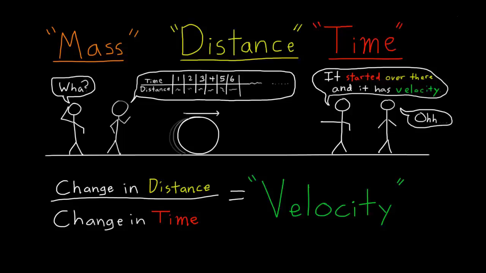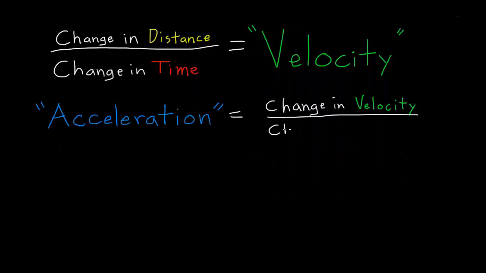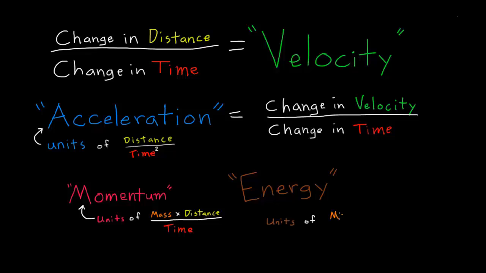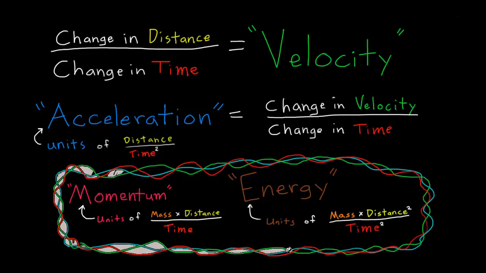of our basic quantities. Another example is acceleration, which describes how velocity changes with time. Momentum and energy are two more invented quantities that involve all three of the basic quantities. You might think that this could make them extra special and useful, and you'd be right, but we'll get into that later.